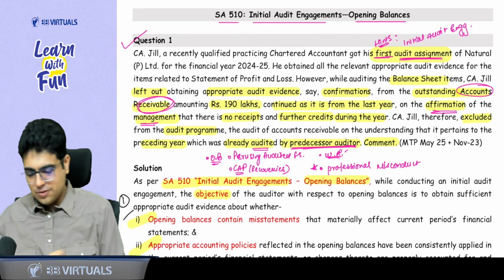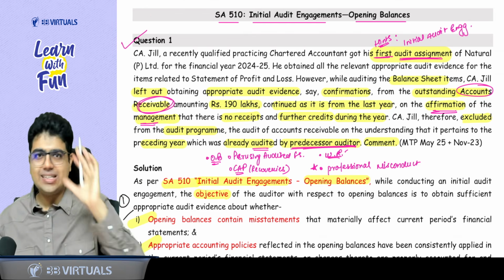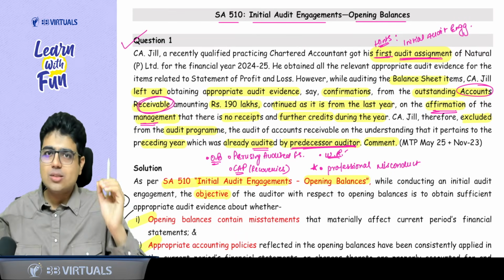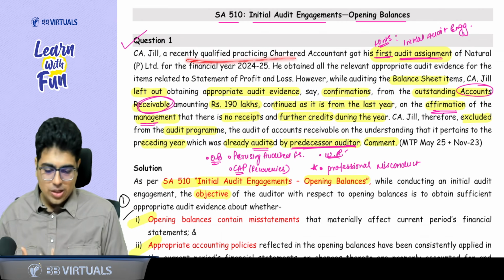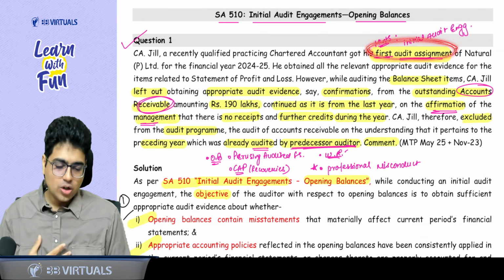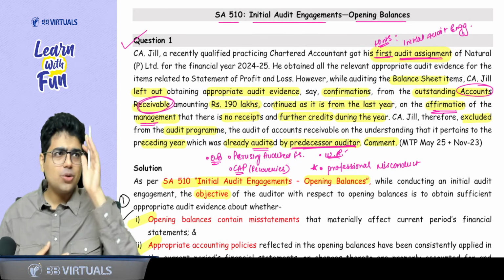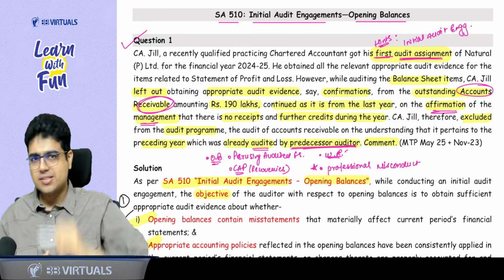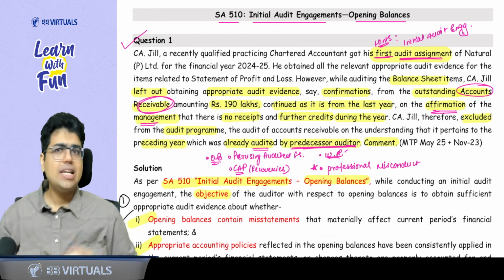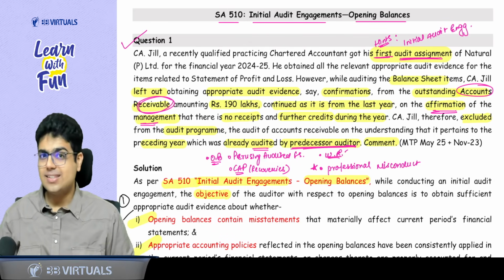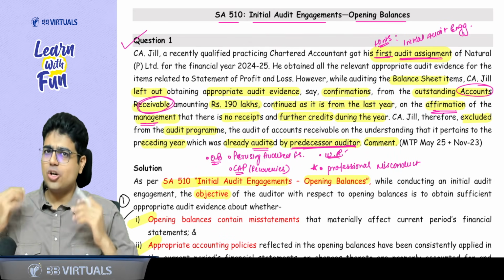Awesome. First of all, talking about question number 1, it is a very easy question. So what does this question say? This question says that you are CA Jill. You have recently qualified as a CA and you got your first audit assignment. First audit assignment means you are doing the audit of this company for the first time. Now, sir, you have audited all the items, but there is one balance sheet item, that is debtors, that is trade receivable, that you have not audited.